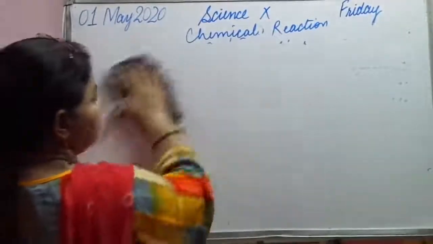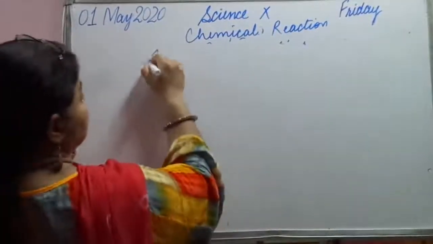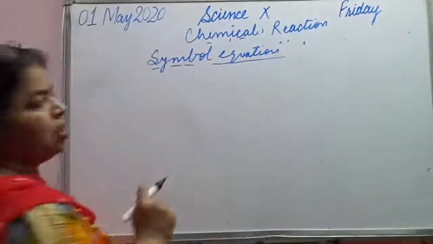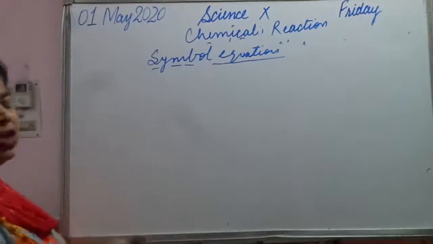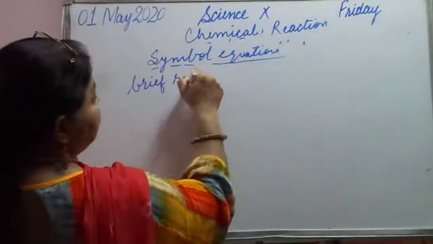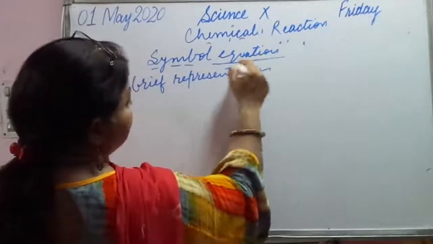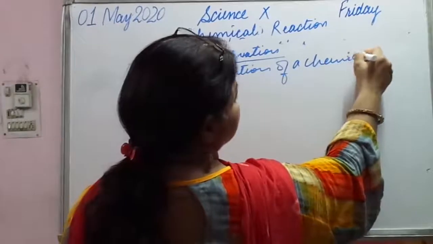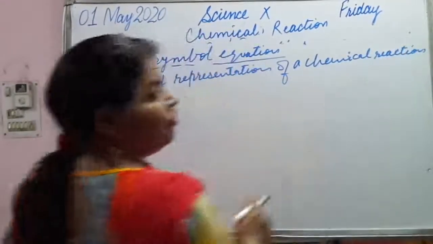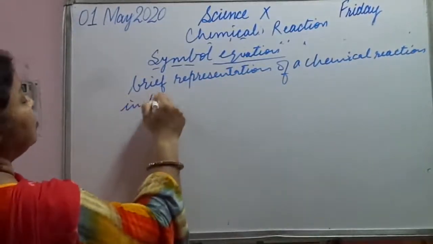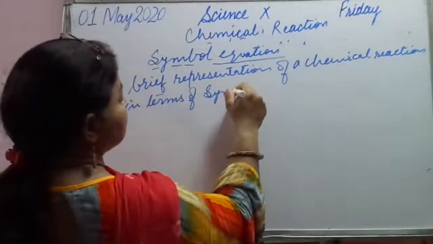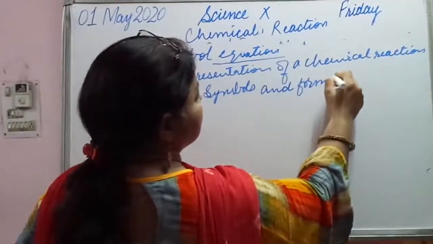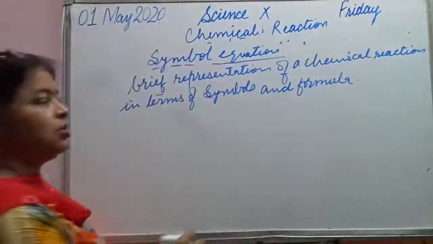Second part, that is symbol equation. Symbol equations are the equations which are a brief representation of a chemical reaction in terms of symbols and formulas of the substances.